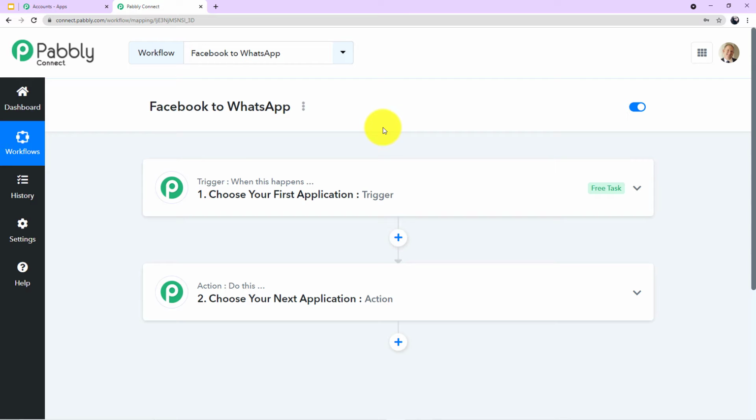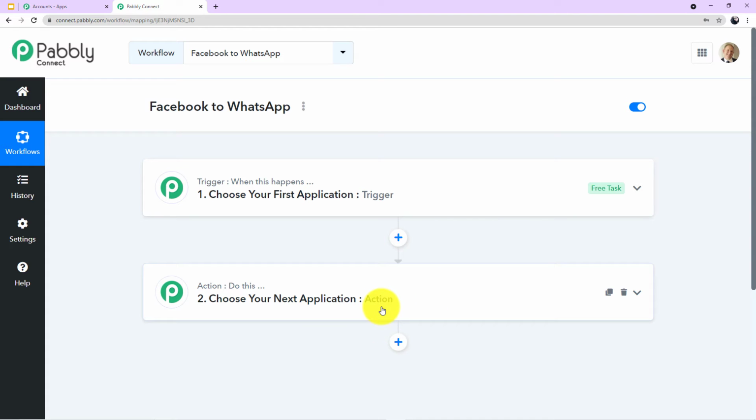Now let's first read out what is written here. It is written, trigger, when this happens, choose your first application trigger; action, do this, choose your next application action. Now you people must be thinking, what is this trigger and what is this action? So let me tell you, trigger is the happening of an event and action is the response to it. In this case, the trigger event will be the submission of the form. We have run an advertisement on our Facebook account where the customers will reach our advertisement, and when they enter the advertisement, a form will pop up. Now, when they fill up the form, the successful submission of the form is our trigger event. And what is the response? What response do we want? We want a WhatsApp message to be automatically sent to them with the link of the brochure. So you understood, trigger is the happening of an event and action is the response to it.